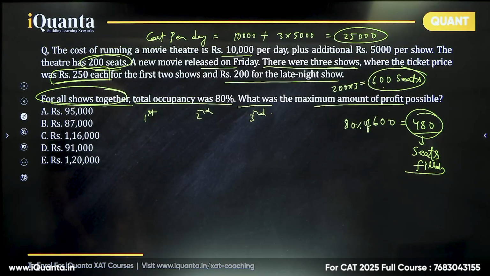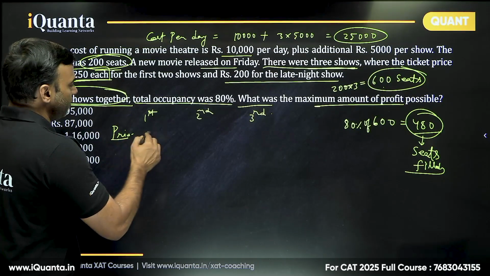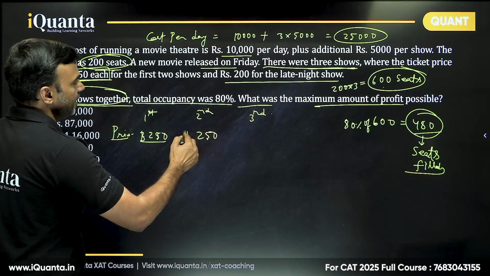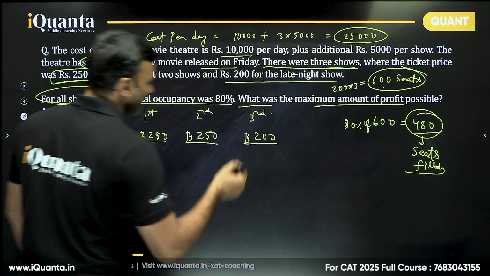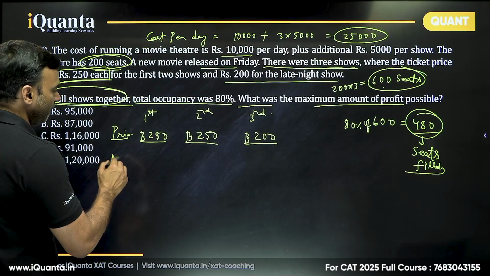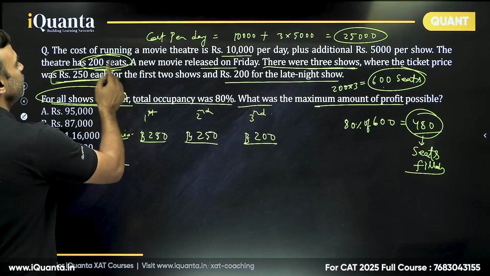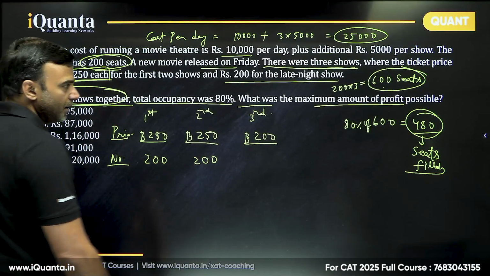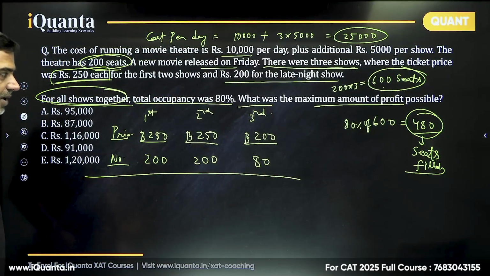480 seats filled. Here the price in the first show is 250 rupees, in the second show 250 rupees, and in the third show it is 200 rupees. So we'll try to make sure that more and more people go into the 250 rupee shows. We distribute 480: the maximum that can go in any show is 200. So we put 200 in the first, 200 in the second. So 400 are completed, and only 80 will go to the third. So this is the maximum possible collection in any case.